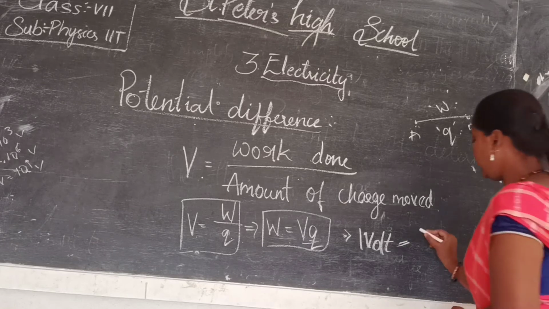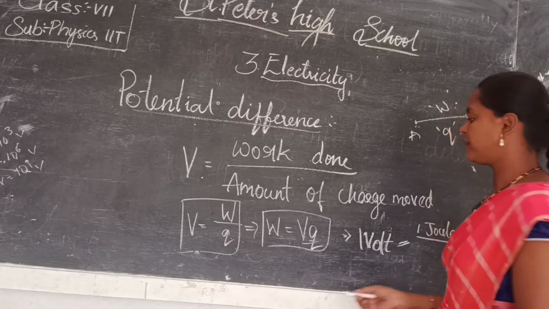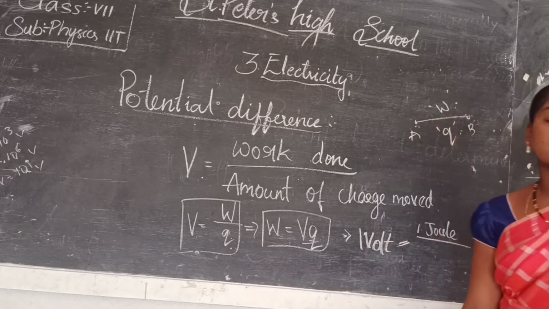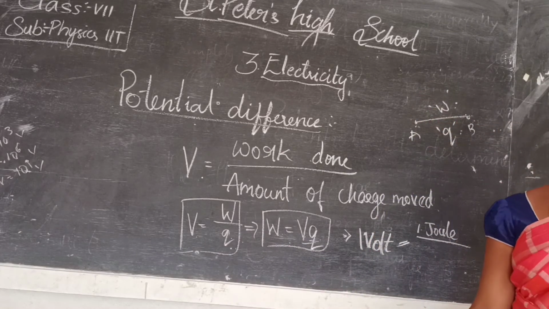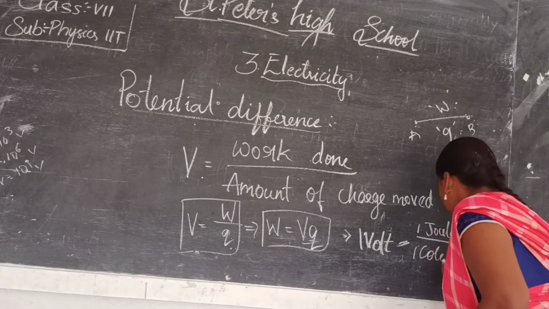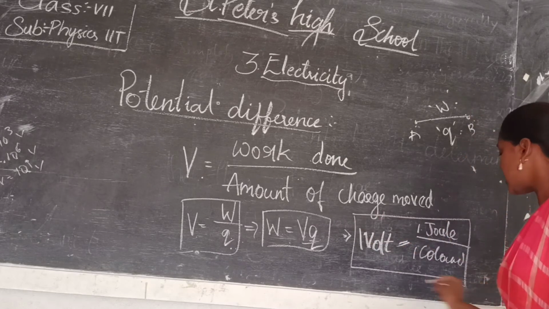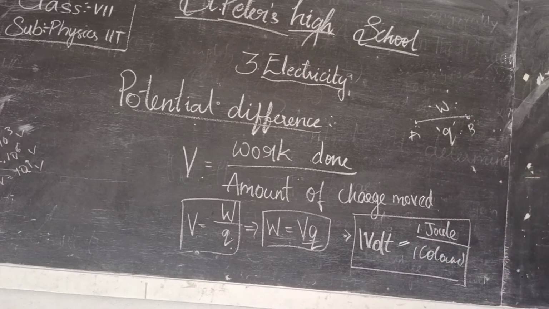It is measured in joule. And Q means charge. What are the units of charge here? Just now I said, coulomb. That means units of potential difference are joule per coulomb.